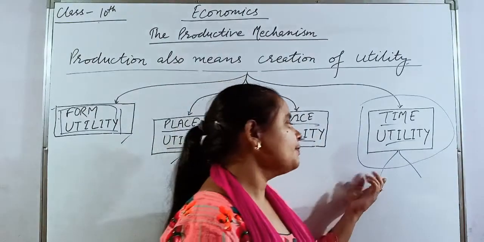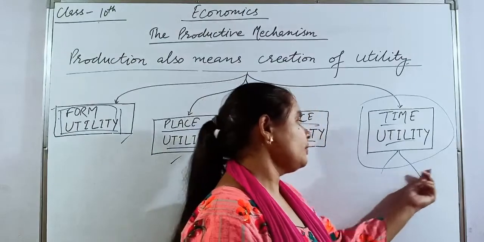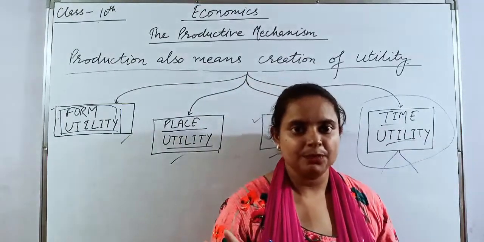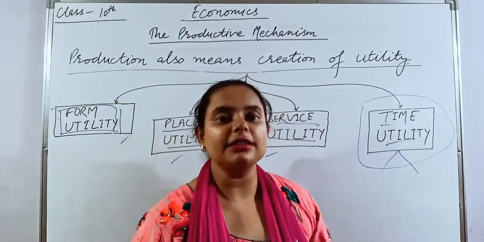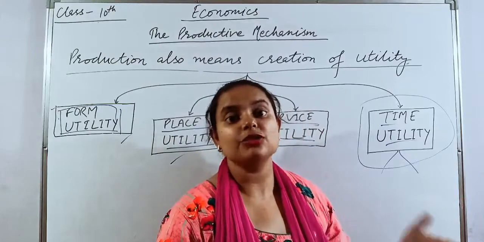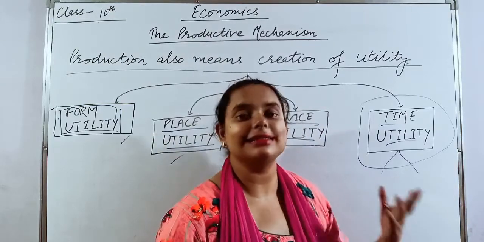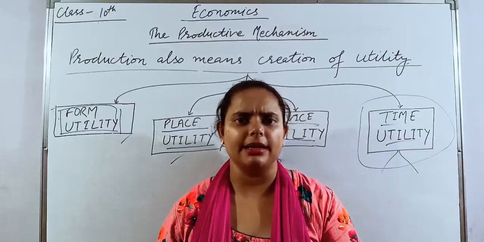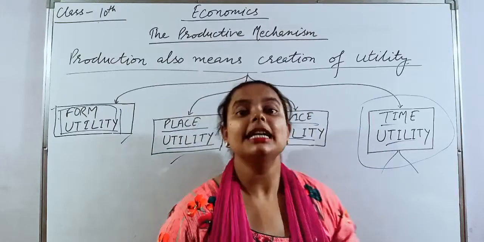One more example: woolen clothes. The production of woolen clothes keeps going the whole year. Then what do the storekeepers or manufacturers do? They hold them, they store them, and when the winter season arrives, they release all their stock in the market. So this is also a way of creating utility.